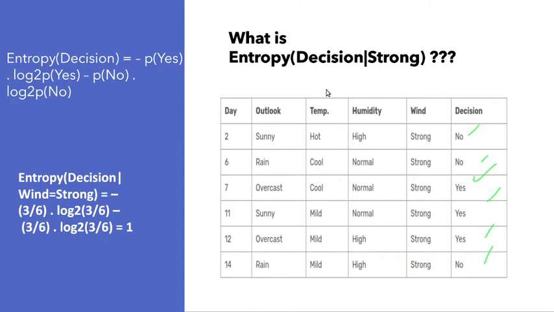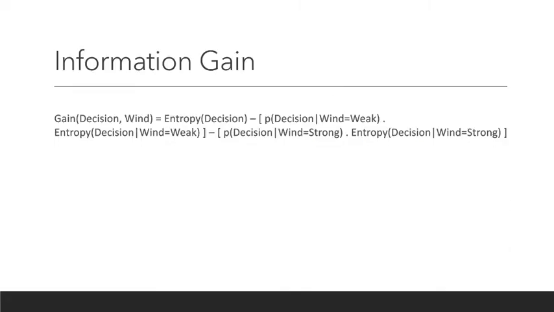Nice catch. Now coming to information gain. Don't worry about the huge formula. It's weird, but it's simple. Information gain is where you calculate the difference between the entropy of decision and the weighted average of the entropy of decision provided wind.